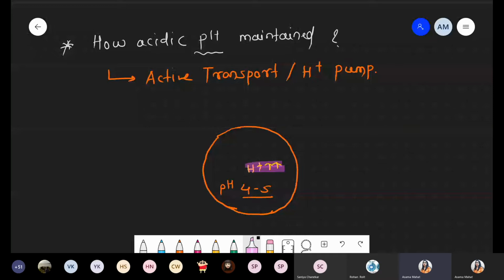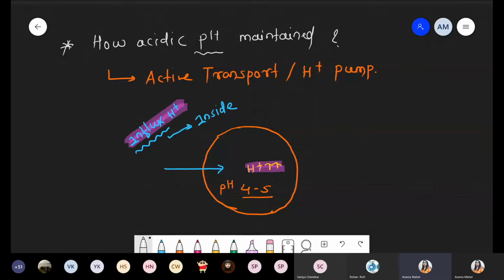So to fulfill the amount of H plus ions, on the plasma membrane of the lysosome there is an influx of proton ions. Remember, when you use the word influx, it means taking inside. Influx means inside entry of protons. That is simply the process we are talking about, influx of proton.